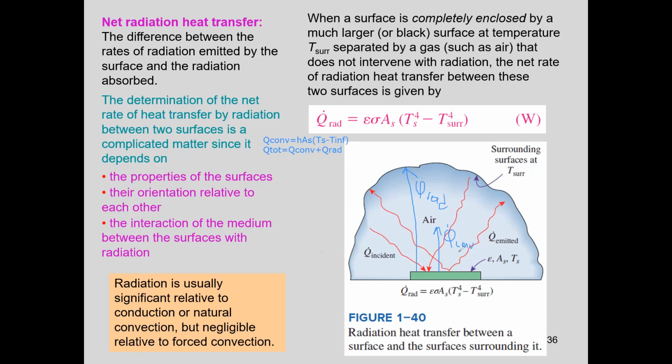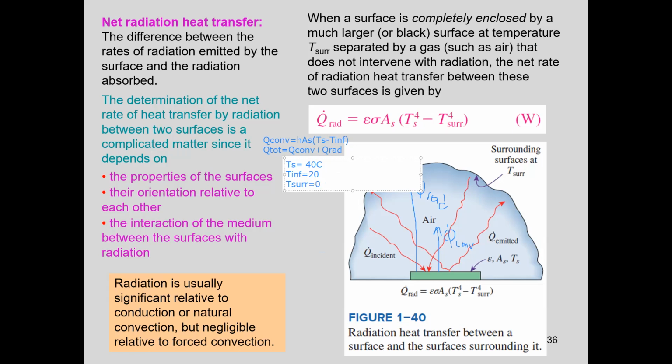What's the direction of heat transfer? Let's say Ts is equal to 40 degrees, T infinity is 20 degrees, T surrounding is 10 degrees. It could be like this, right? Then the rate of heat transfer is from the surface to the air and from the surface to the surrounding surfaces.